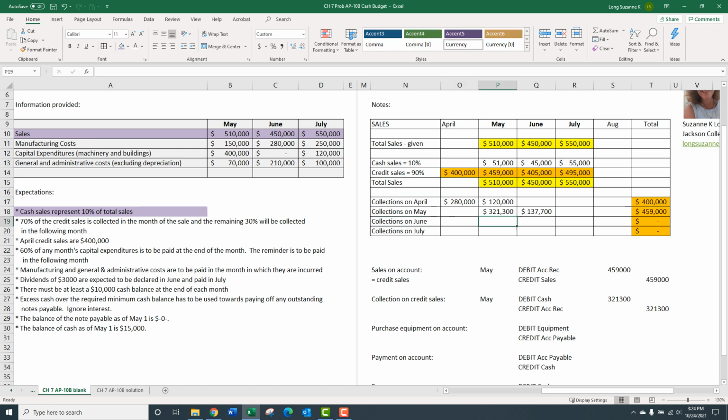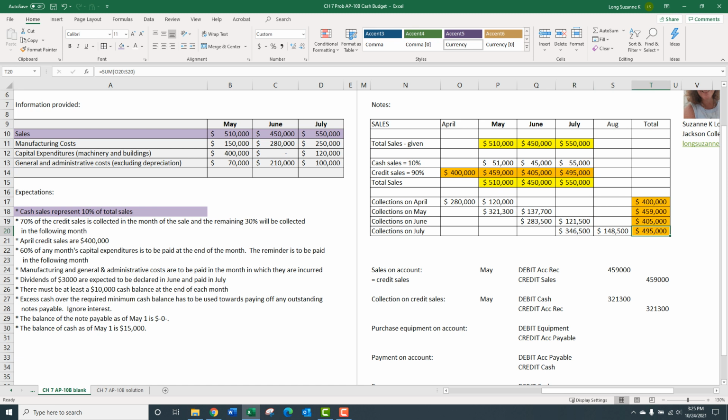Let's do June. So I want June and June equals June credit sales times 0.7, next month equals June credit sales times 0.3. And mathematically, it's like, well, if I take that number and split it 70-30, it better add up to 405, right? And the last one for July. July times 0.7, next month, July times 0.3. 70-30 total equals this. Yep, we're good.